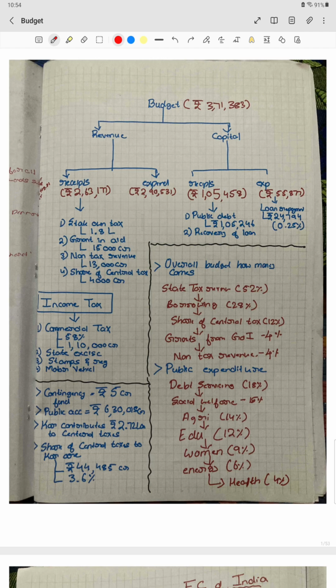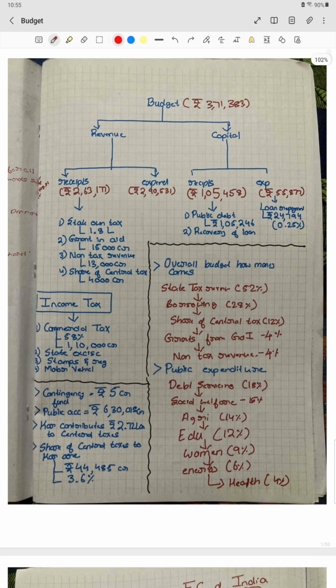And then on the receipt side, from where do we get the maximum capital receipts? The maximum capital receipts is from public debt, means we are borrowing from the market, that is around 1,05,246. And second is the recovery of loans, means if initially we have given any loan to any other government or any other body, which we will recover now. So majorly 90% is in the public debt only. And on expenditure, loan repayment is considered the maximum capital expenditure, that is 24,794 out of 55,000 crore is going for this only.